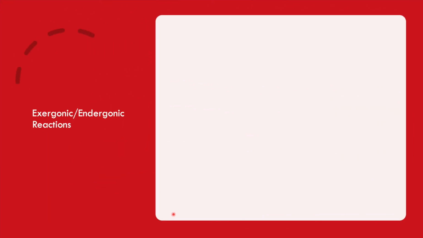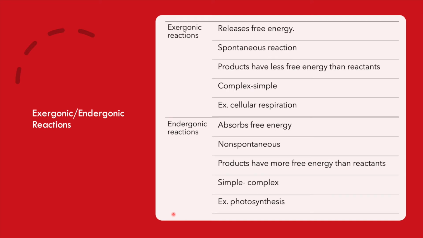There are two prominent forms of metabolic pathways: catabolic or exergonic and anabolic or endergonic. Exergonic reactions release free energy. This energy can be used to do work. It is a spontaneous reaction, so delta G is negative. The products have less energy than the reactants. In these reactions, more complex reactants are broken down into simpler products. An example of an exergonic reaction is cellular respiration.